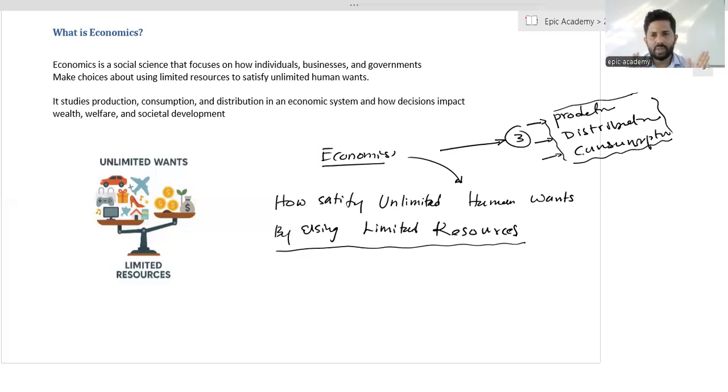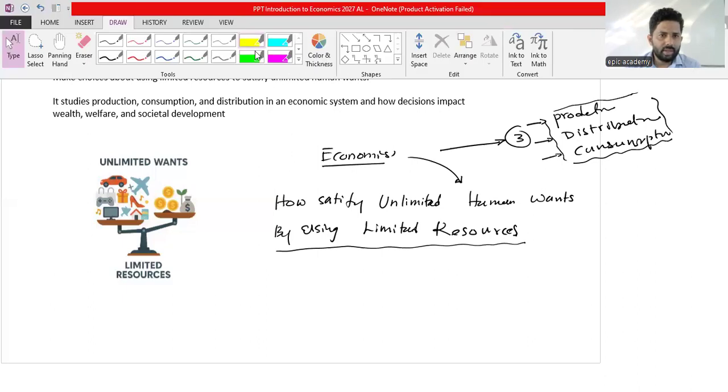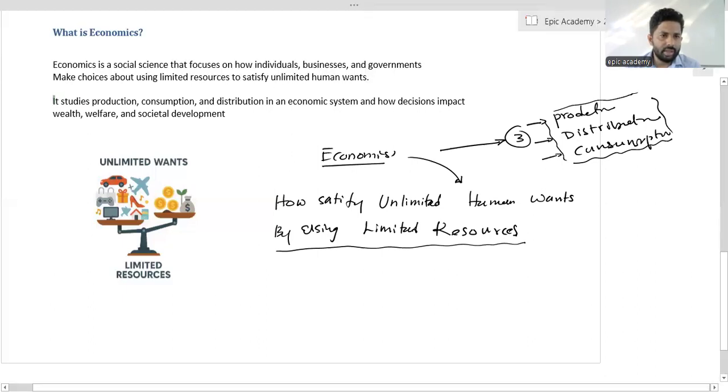It is very common to each and every country. That is why it is said that it studies production, consumption, and distribution.